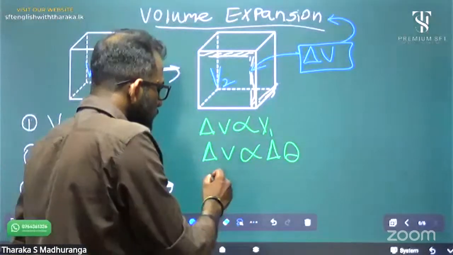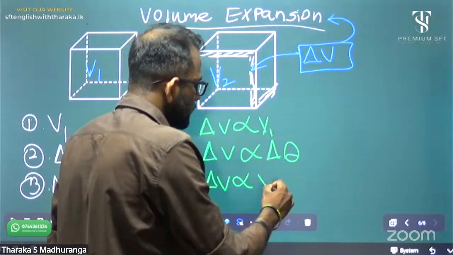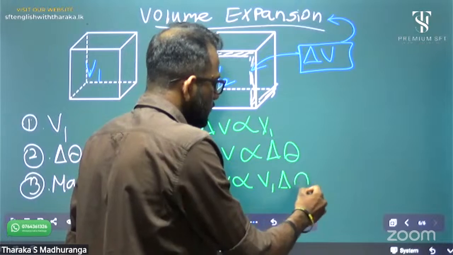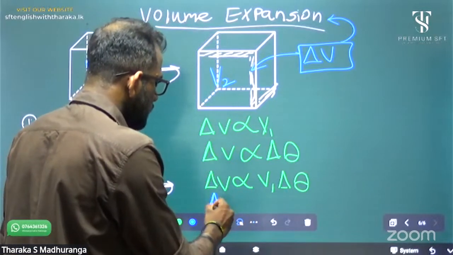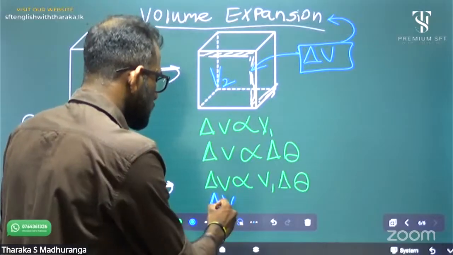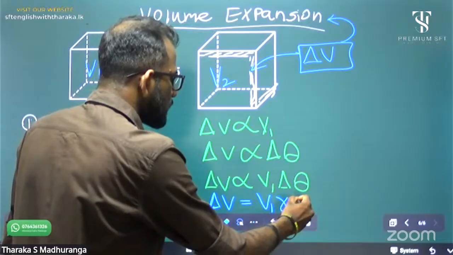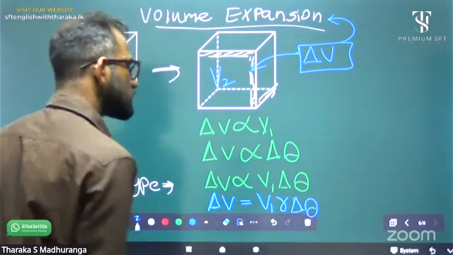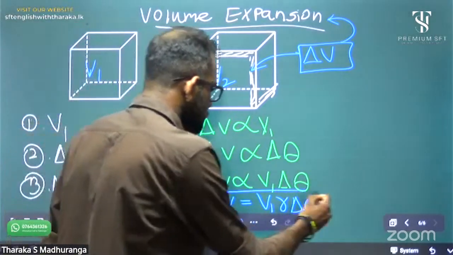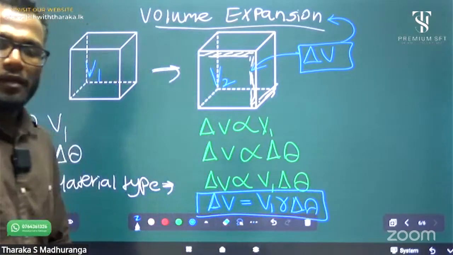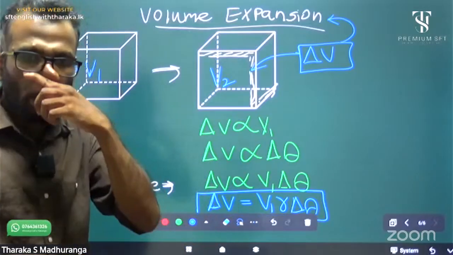Now we get the relationship: delta V directly proportional to V1 delta theta. To remove the proportional mark, I add a constant: delta V equals V1 gamma delta theta. That is the basic equation of volume expansion. Very simple.